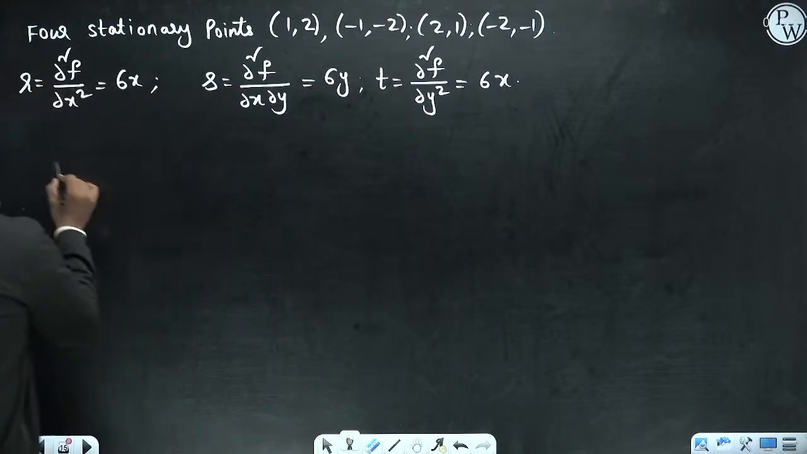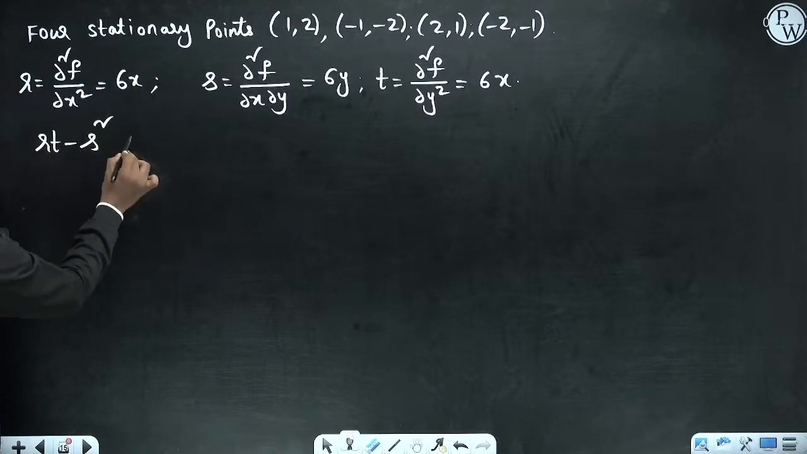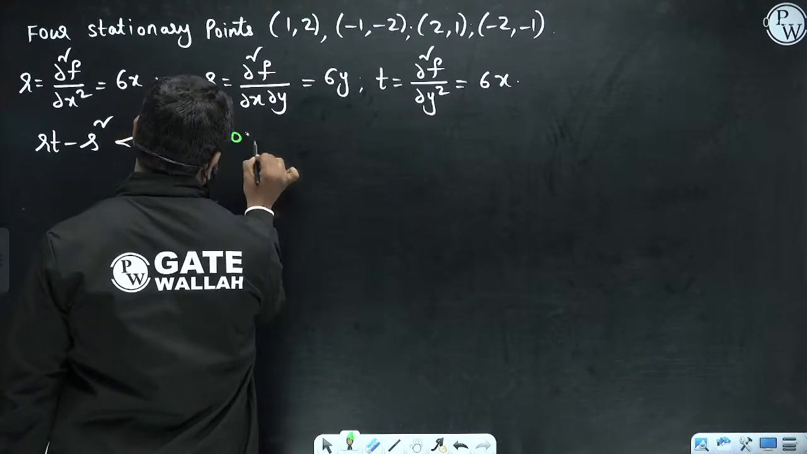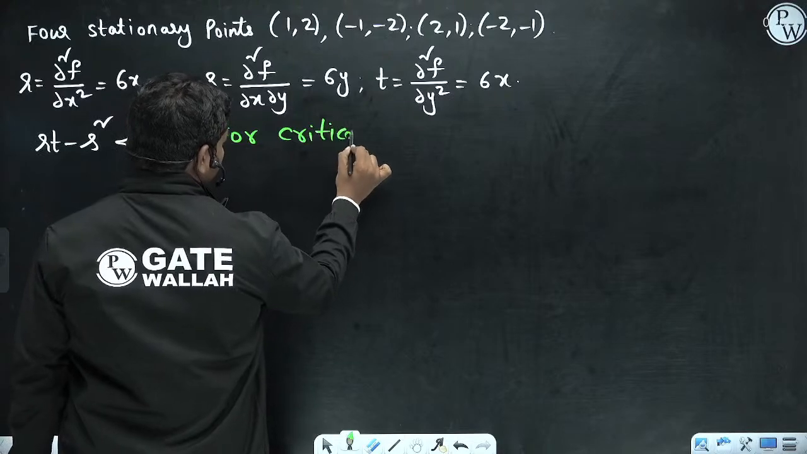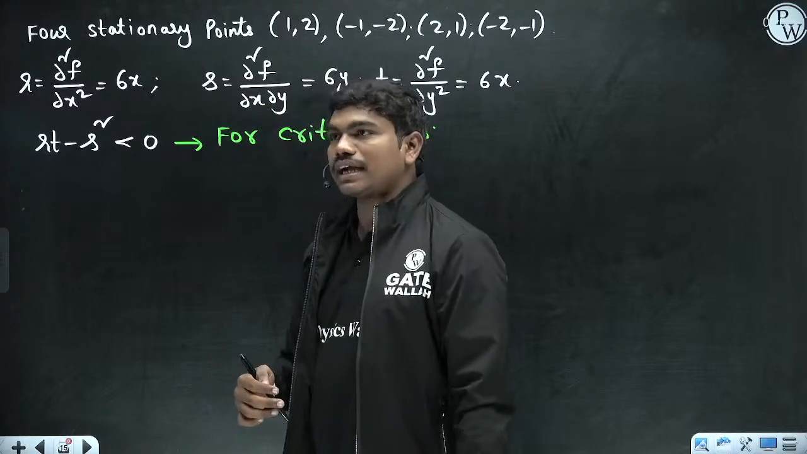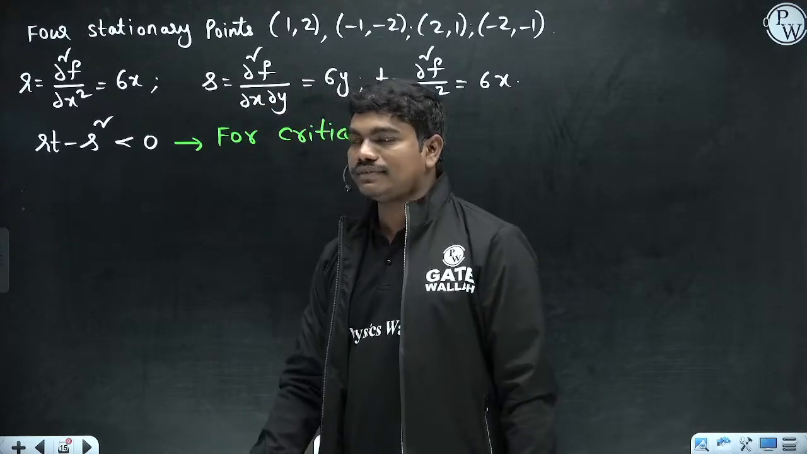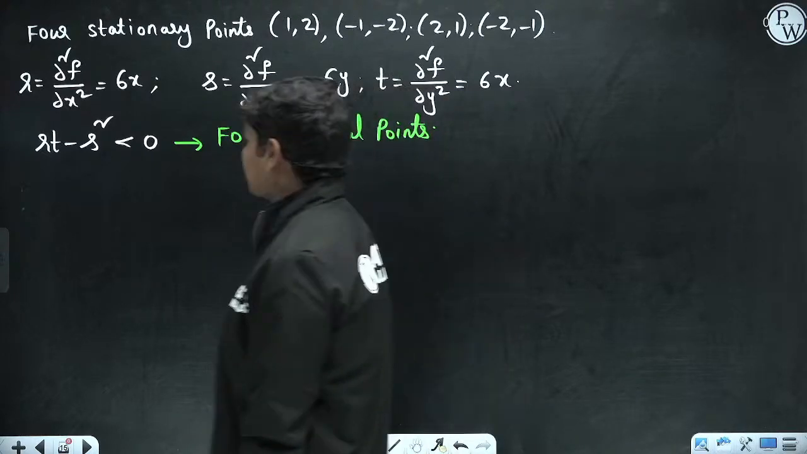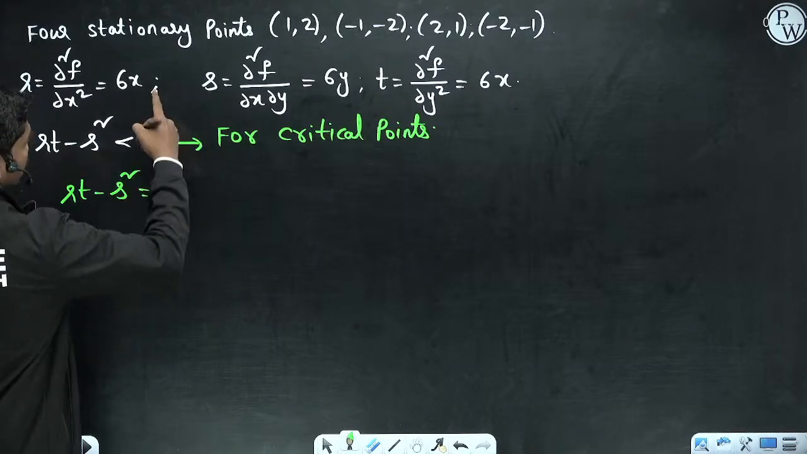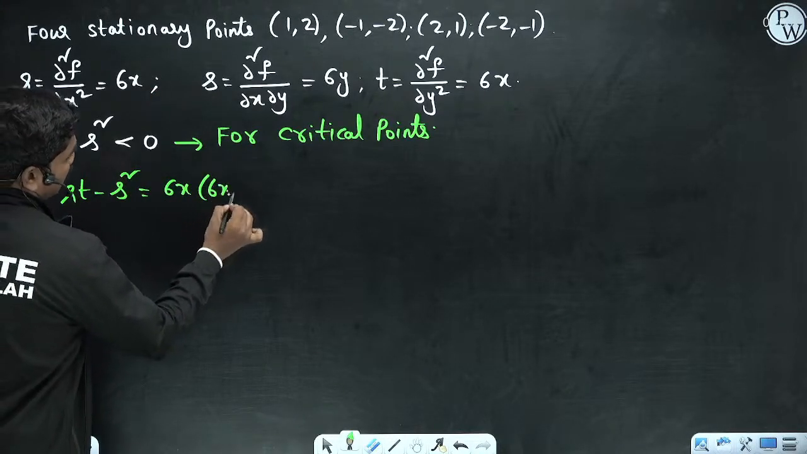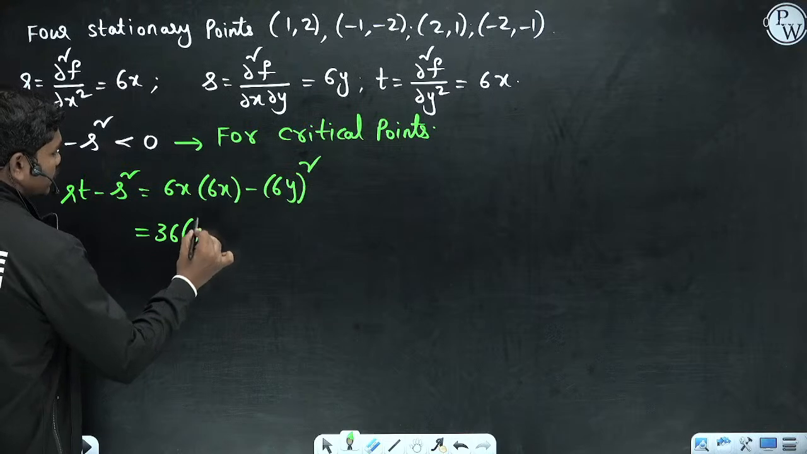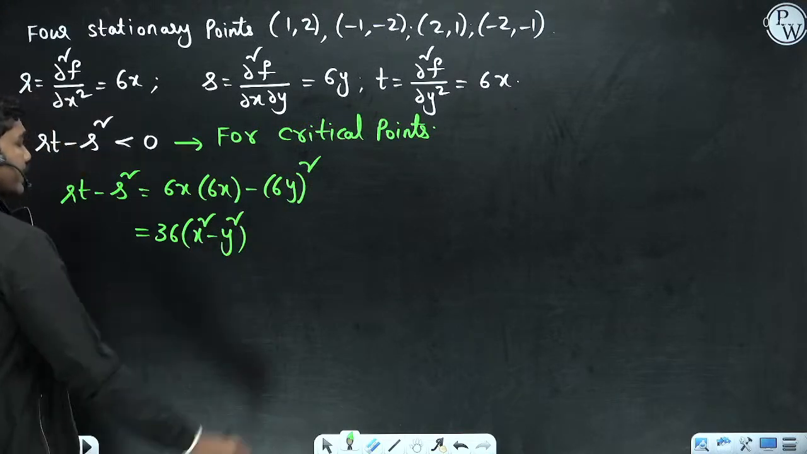So now if you see, rt minus s² has to be less than 0 for critical points. Clear? For calculating the critical points, your rt minus s² value should be less than 0. So what is rt minus s²? It is 6x into 6x minus 6y whole square, so this is 36(x² minus y²). This quantity should be less than 0.